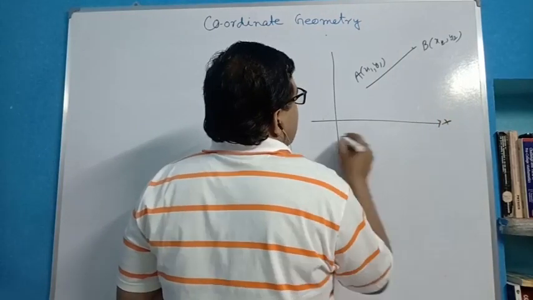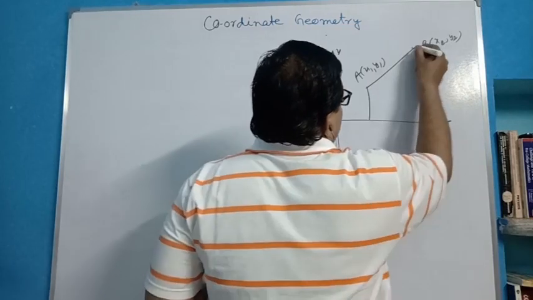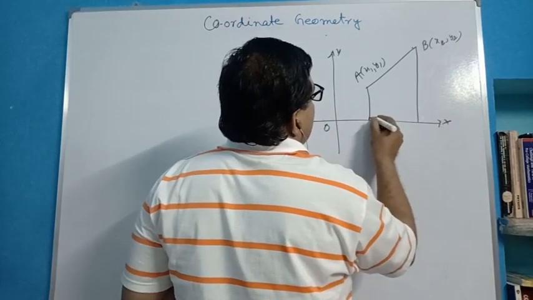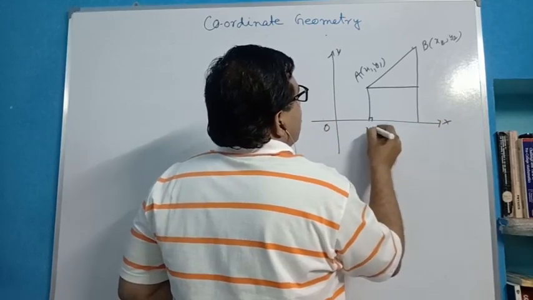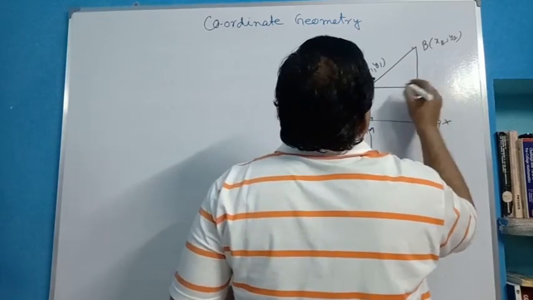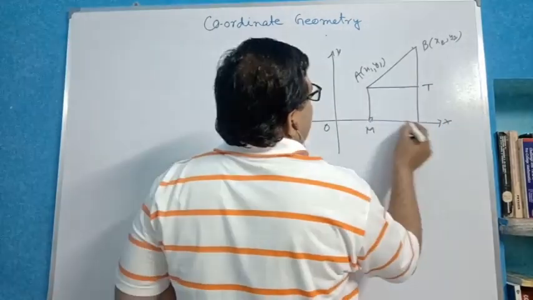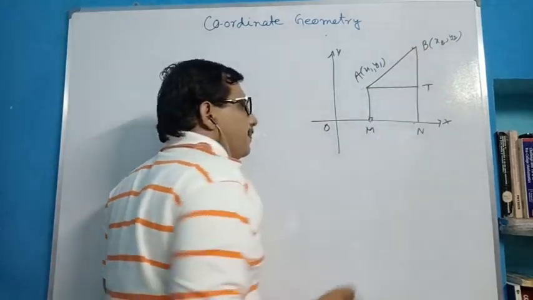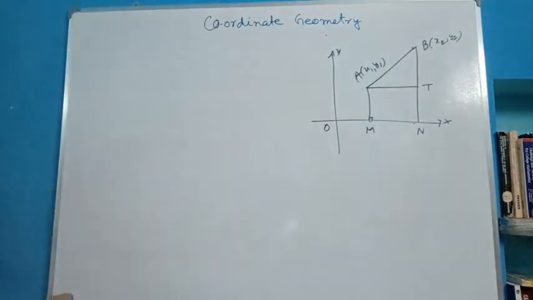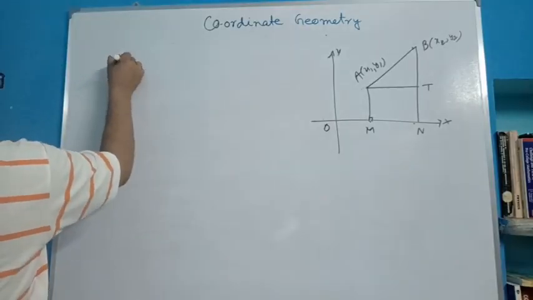Suppose this is the x-axis, this is the y-axis. Draw two perpendiculars, and another perpendicular. Suppose this is AM, this is AN, and this is AT. So MN is equal to AT. This point is A, obviously this point is B. By Pythagoras theorem we can find the distance AB. Very easy. It is known to you.